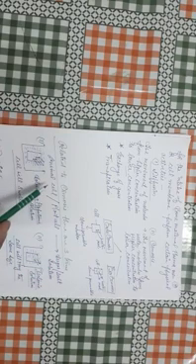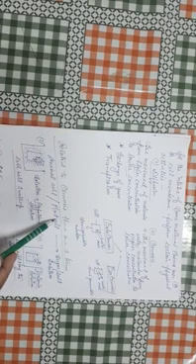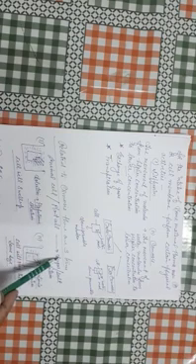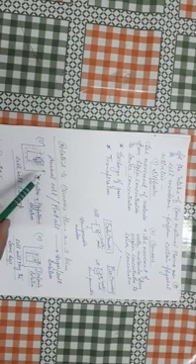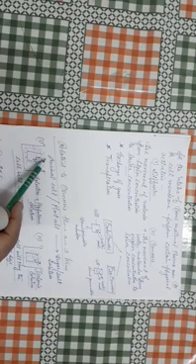Suppose we put an animal cell or a plant cell into a solution of sugar or salt, then three things could happen. Suppose it is a cell, and the concentration of water is more outside the cell as compared to inside.